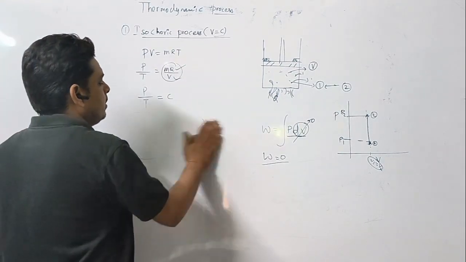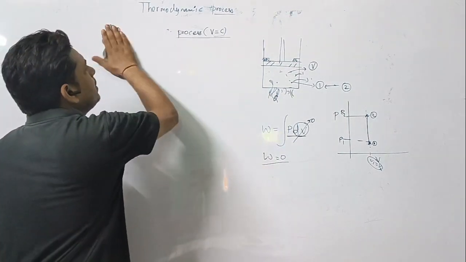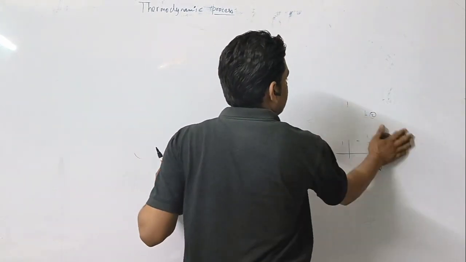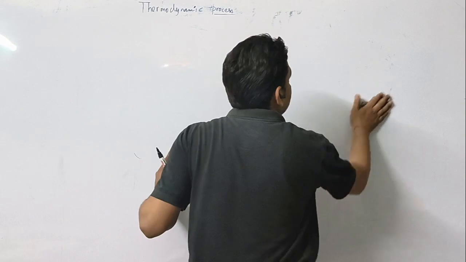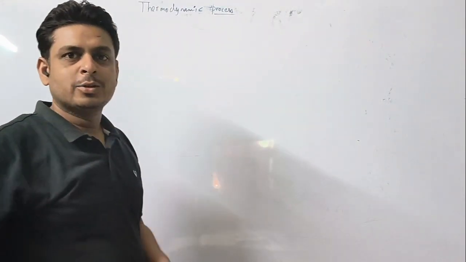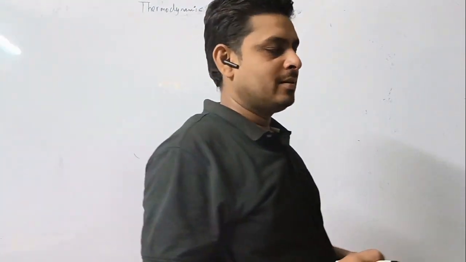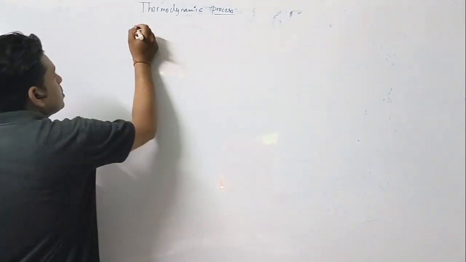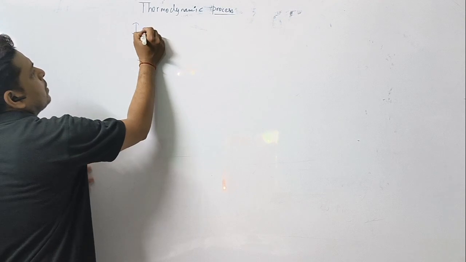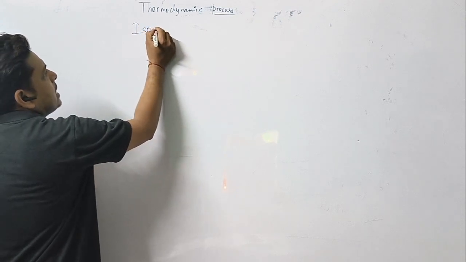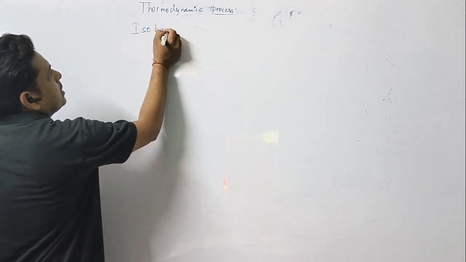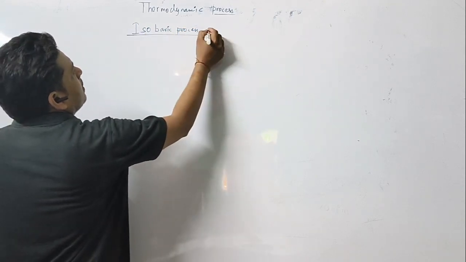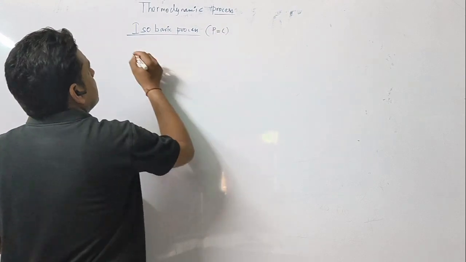Now I will teach you about the isobaric process. Bar, I think everyone knows about bar. Bar is the unit of pressure. So iso means constant, and you can remember it like this. What is an isobaric process? Isobaric means pressure remains constant.